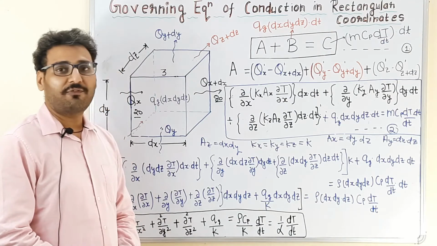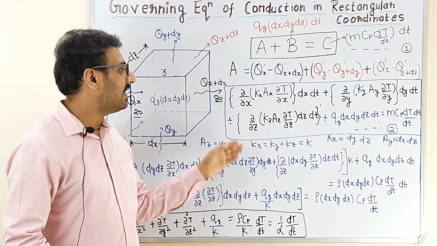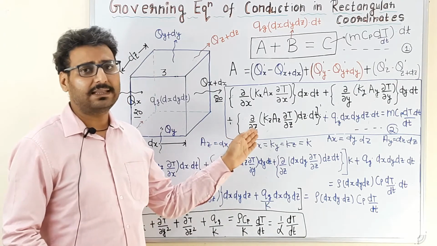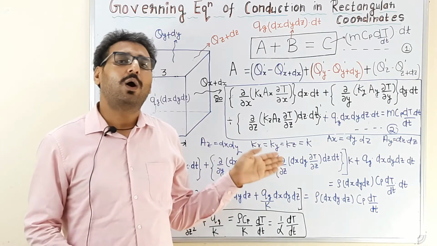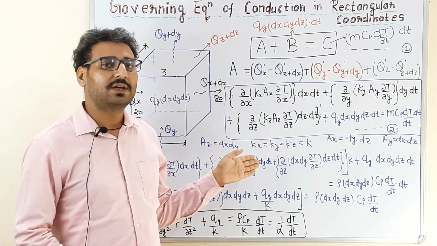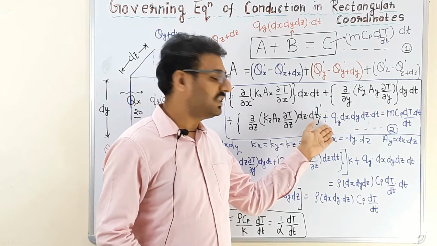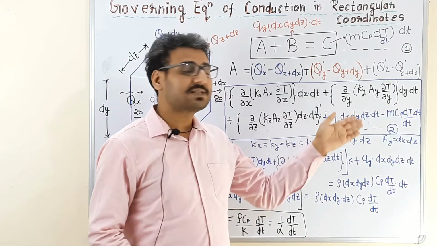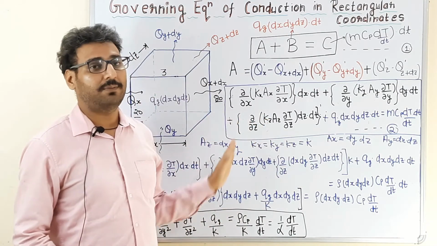After substituting the value of a, b, c in equation number 1, we will get equation number 2 like this. This equation is basically valid for all types of conduction problems in Cartesian coordinates, like with heat generation, without heat generation, steady state, unsteady state, 1D problem, 2D problem, 3D problem.